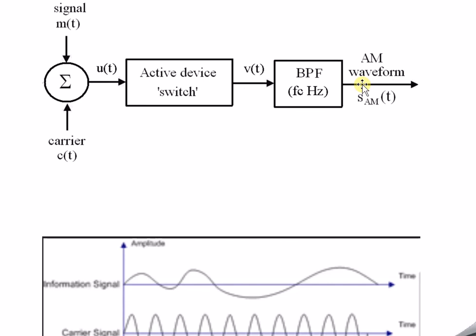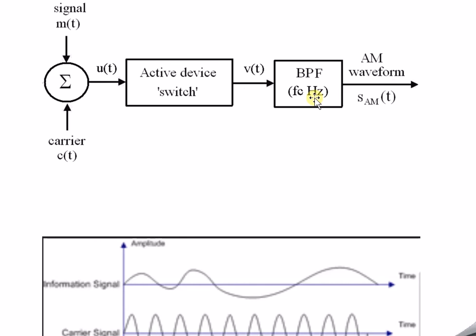A band pass filter is nothing but a kind of filter in which only a particular band of frequencies is allowed to pass through it. Okay, only a particular band of frequencies is allowed to pass through it. I will try to explain with the help of an example.